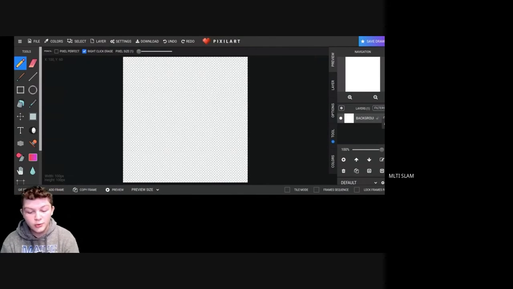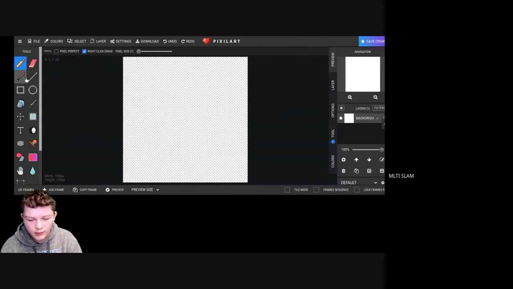Now, there are two sides of the screen. One of them controls your background and your tools. The other one is your tools. All of them laid out on the left side. Your layers are on your right, your tools are on your left. Your layer allows you to change the size. You can add more layers, so you can color individual pieces of your drawing, but for this specific quick tutorial, you will not need it.